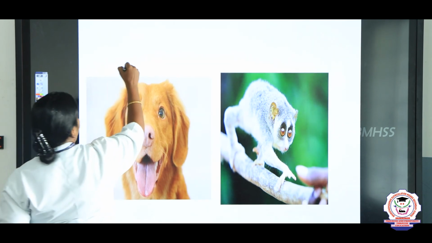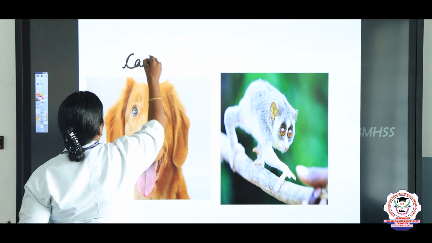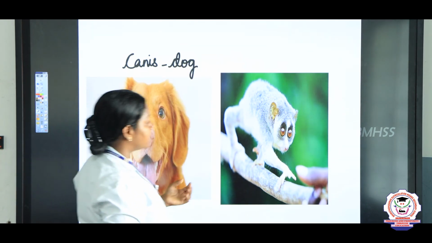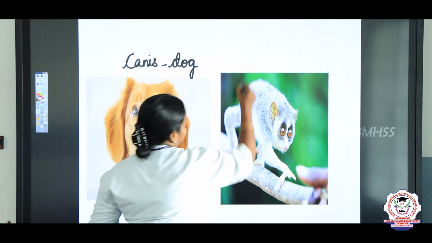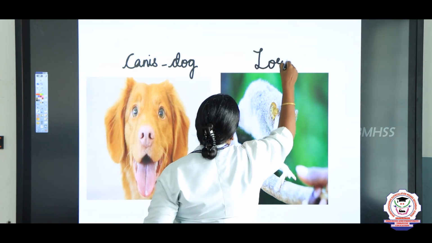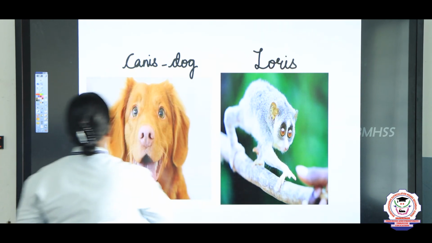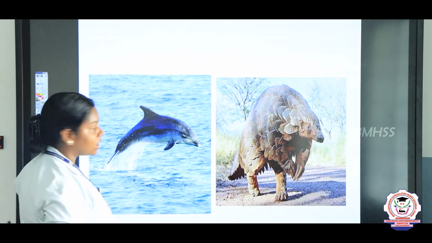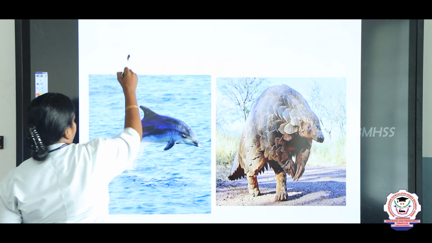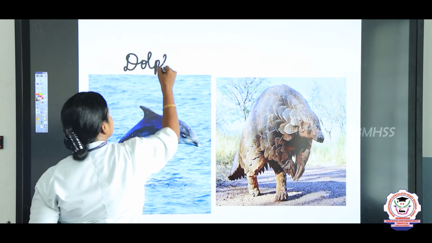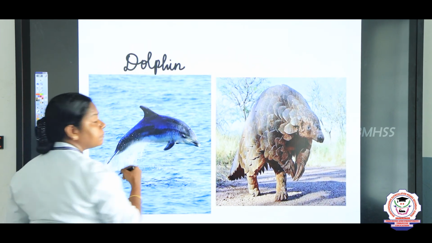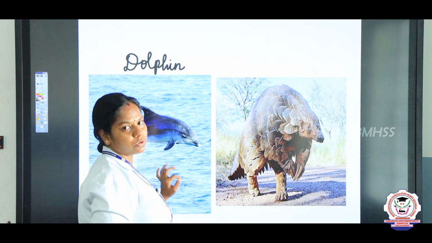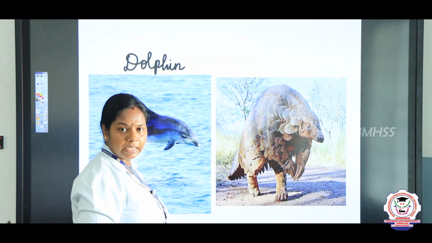Canis, another example is canis, that is a dog. Felis, cat. Devangu we say in Tamil, right? Loris. Some other examples are Delphinus, that is dolphin. We say it as a fish, but it is a mammal. It gives birth to live young ones and they feed their young ones with milk. They possess the mammary glands also. So, we classify the dolphins under the mammals.